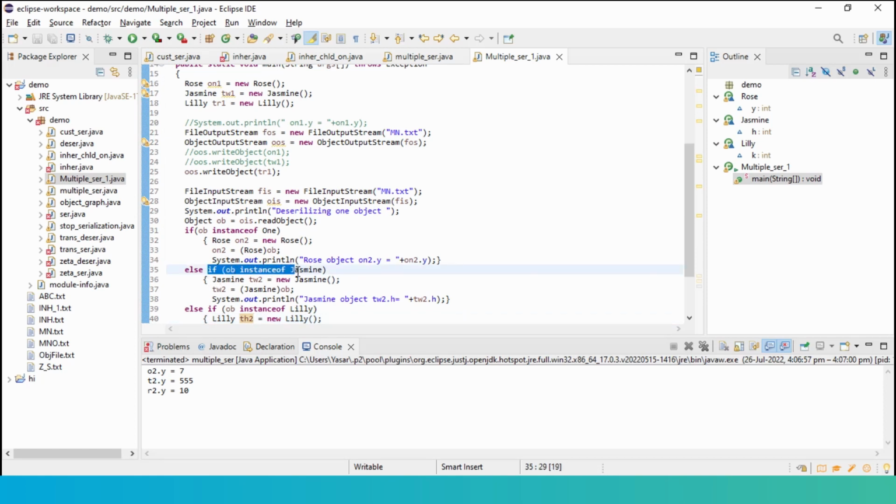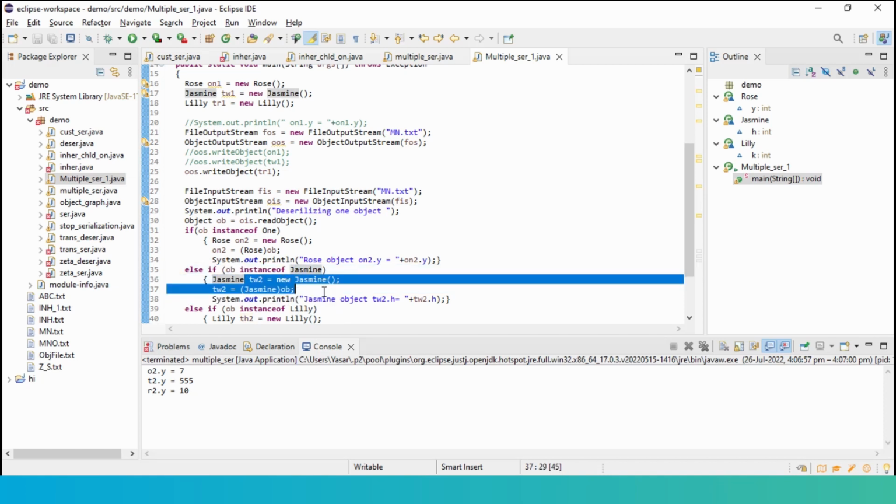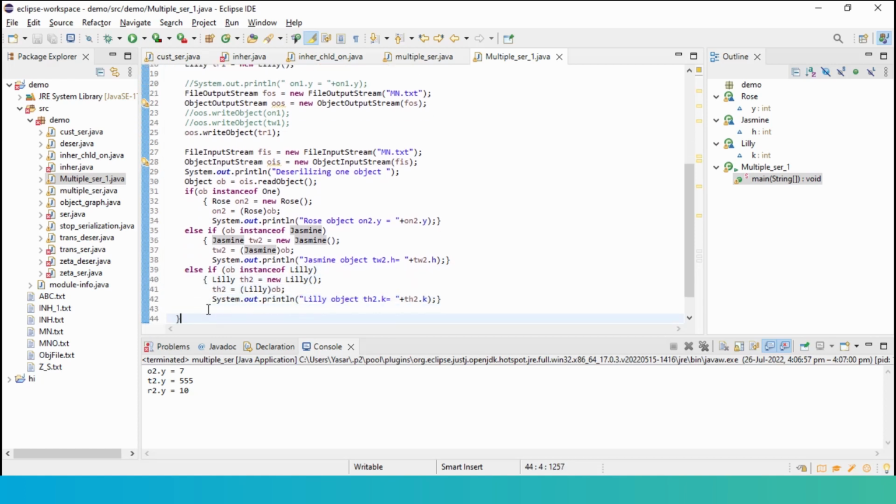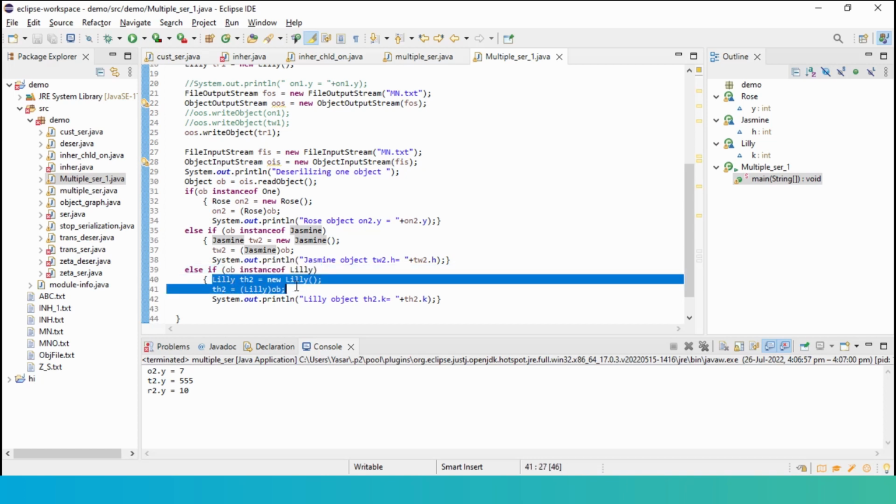If OB is an instance of Jasmine, then I use these two lines wherein TW2 will be created based on OB. Or else, if OB is an instance of the third class, then I create TH2, which is part of the Lily class.